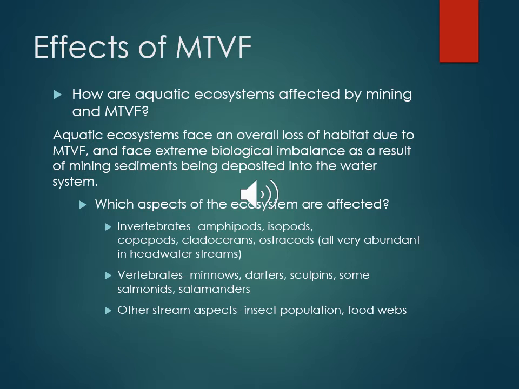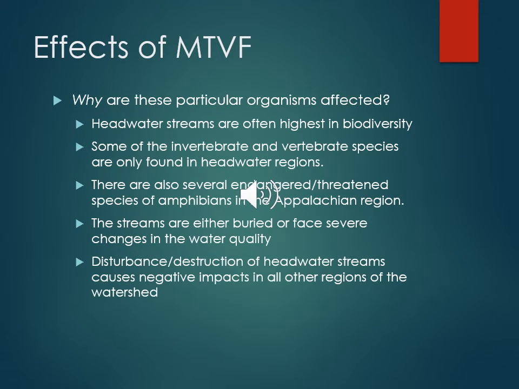Insect populations and food webs can also be disturbed. Headwater streams often have the most aquatic biodiversity, so disruption in these areas can prove to be catastrophic. In fact, several species are only found in the headwater tributaries. Several endangered species live in the Appalachian region and can be particularly sensitive to changes in water quality, such as salamanders, which are very important to the overall ecosystem. Disturbances in headwater regions lead to changes everywhere else in the watershed, affecting many aquatic species. Coal mining waste causes chemical and physical changes to the water systems, changes that often prove deadly to aquatic life.